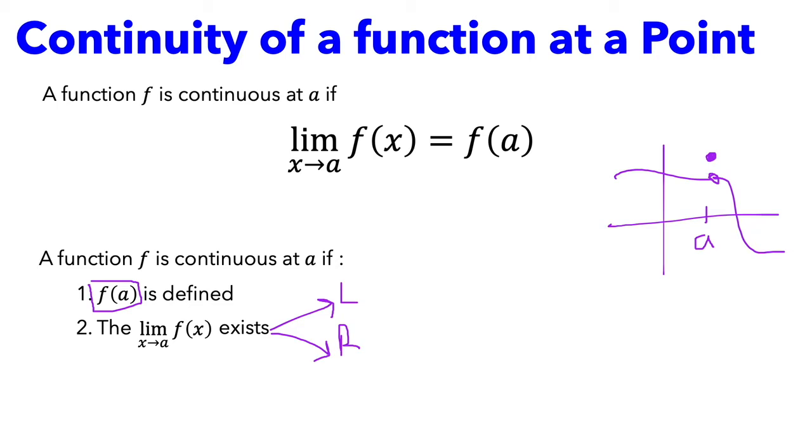Now, the third condition: the value of f and the value of the limit are equal. So not only defined and not only the limit exists, but the function should be defined, the limit exists, and they are equal. So these are the three conditions that we need to check for any point if I want to study the continuity of that point.